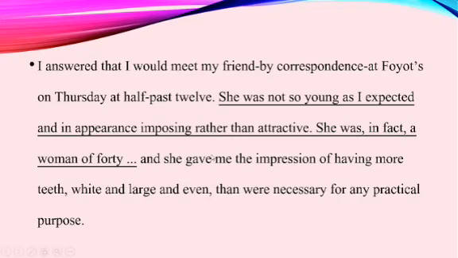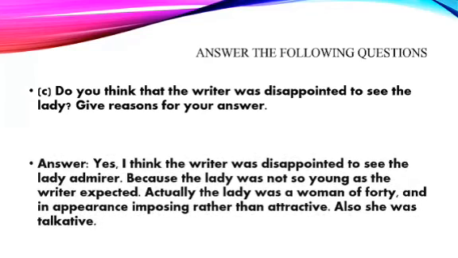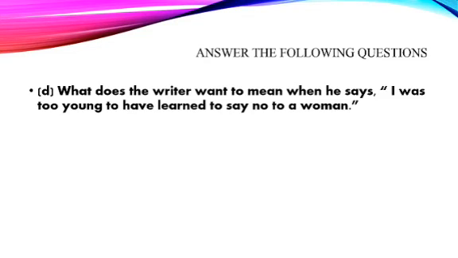"She was, in fact, a woman of 40." She was really older than him, so he was very disappointed. Not only that, he also pointed out some negative sides of that lady on their first meeting. So the answer is yes, I think the writer was disappointed to see the lady admirer because she was not so young as the writer expected. Actually, the lady was a woman of 40 and in appearance imposing rather than attractive. Also, she was talkative.